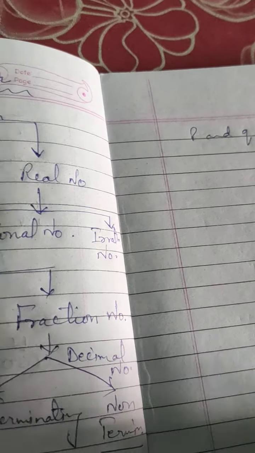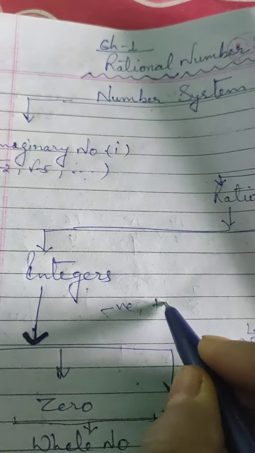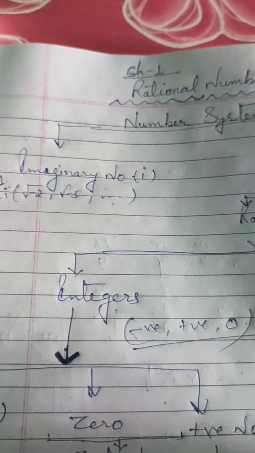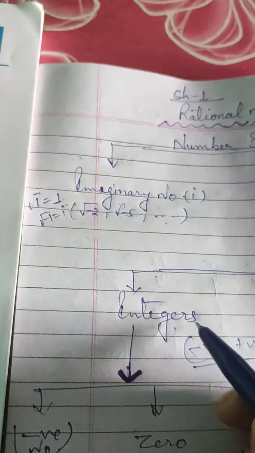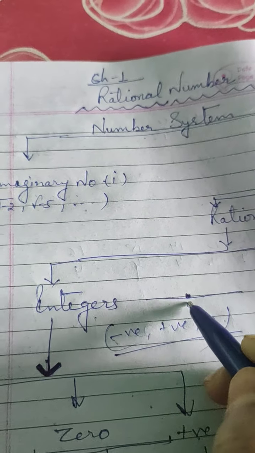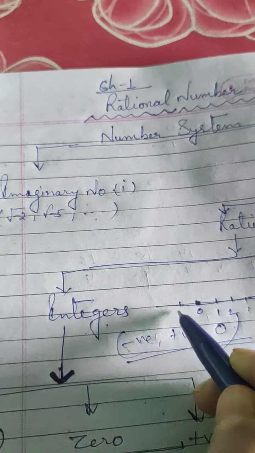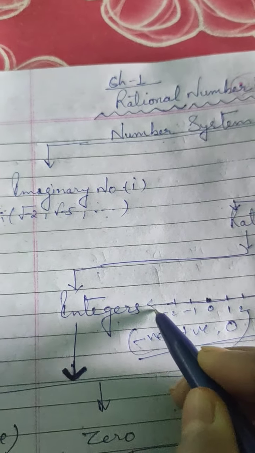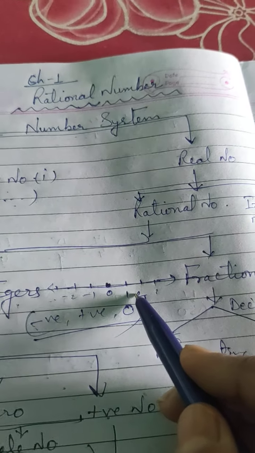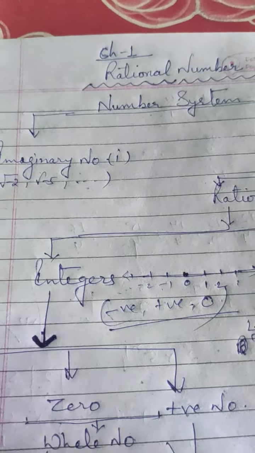Negative numbers, positive numbers, and including 0. These numbers are known as integers. On a number line you can understand: here 0, 1, 2, 3, and here minus 1, minus 2, and we can take it further. So positive, negative, and including 0. These numbers are known as integers.